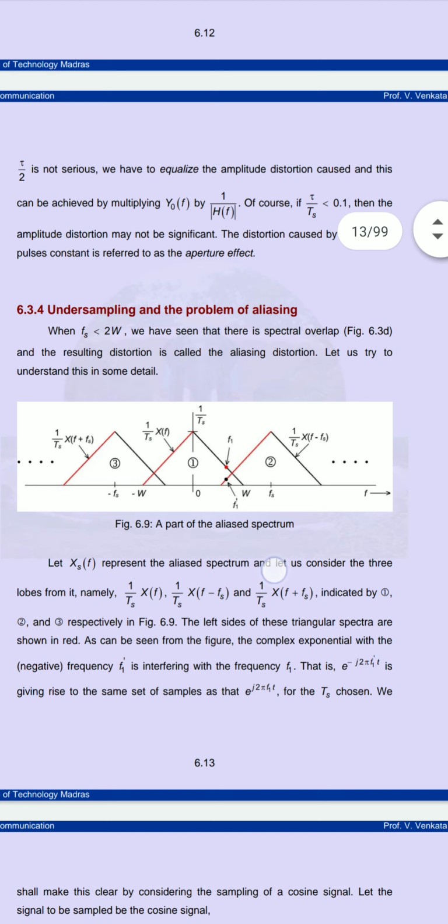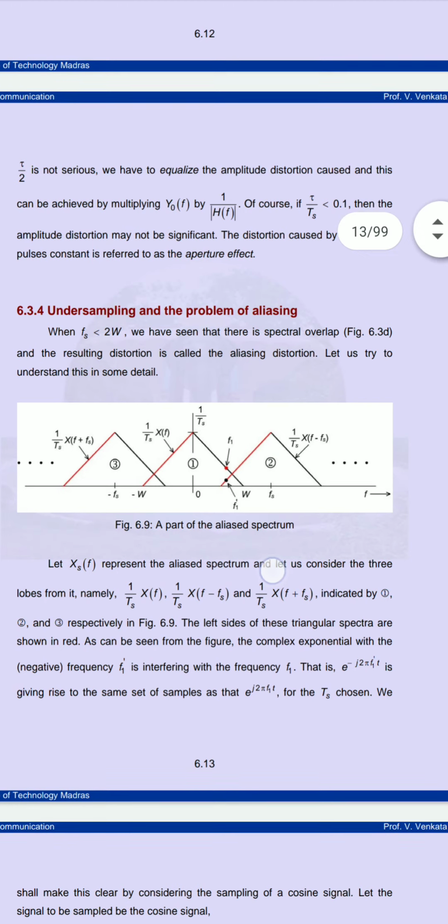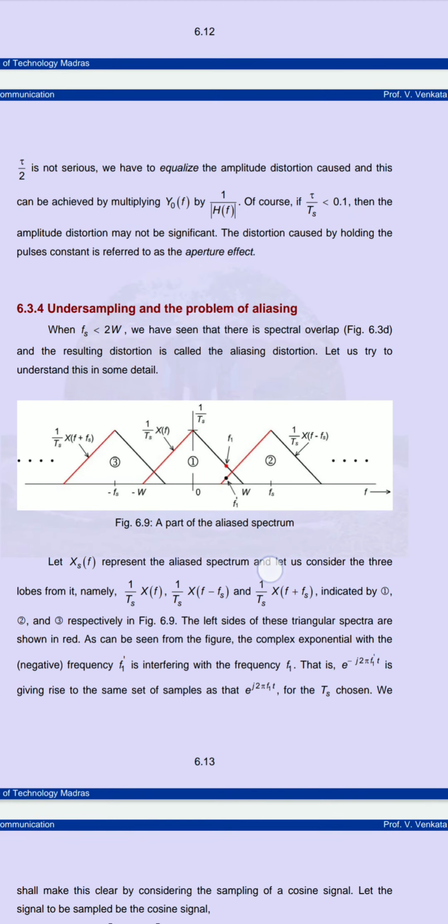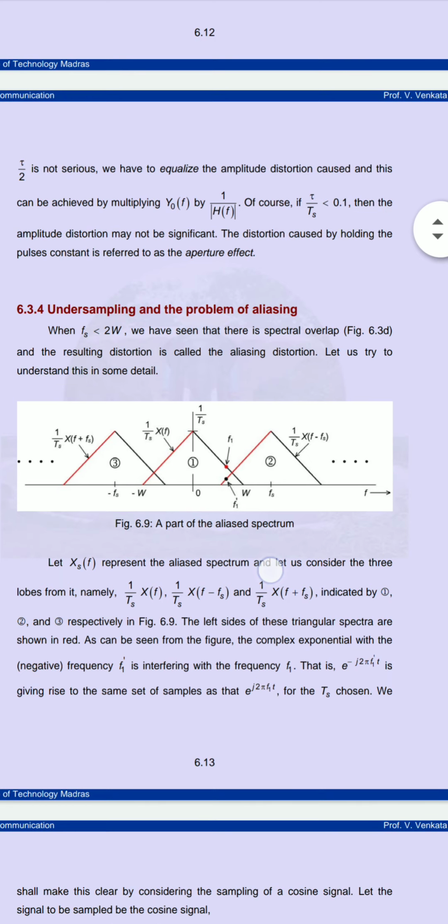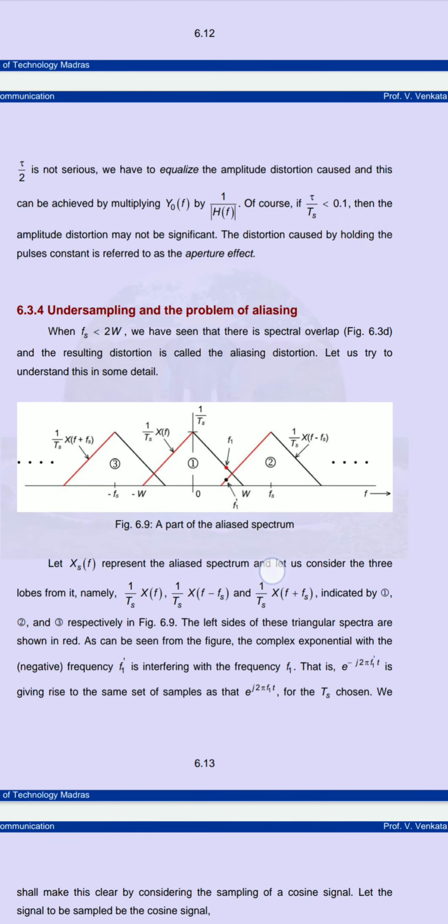But if the frequency is less than 2W, there is an overlap between adjacent waveforms, so there is resultant distortion, and we call that distortion aliasing distortion. So we are supposed to study how to recover from the problem of aliasing, that is, how to do anti-aliasing. Firstly we will see the problem of aliasing.